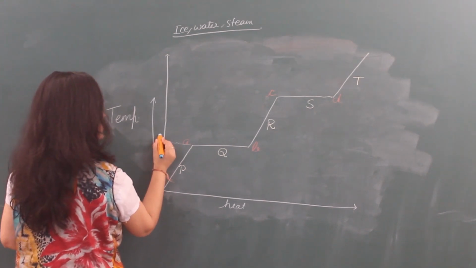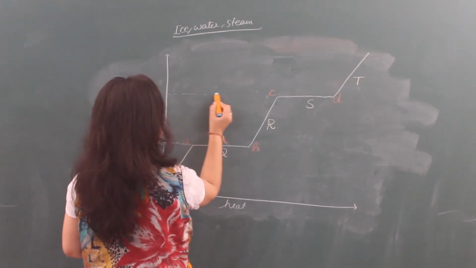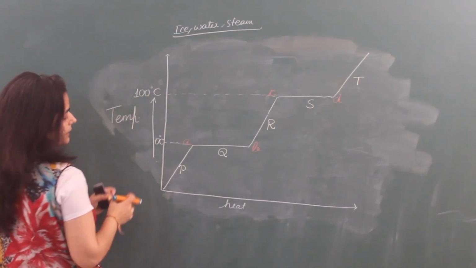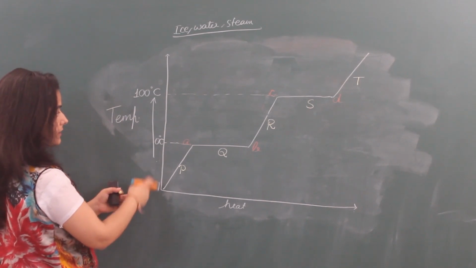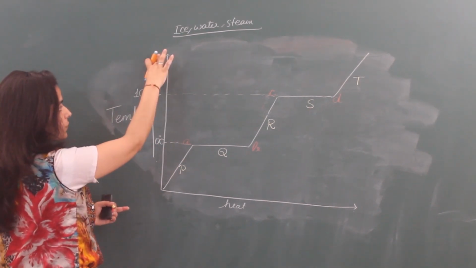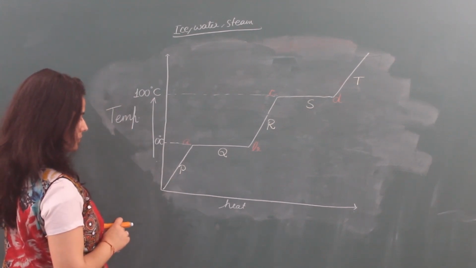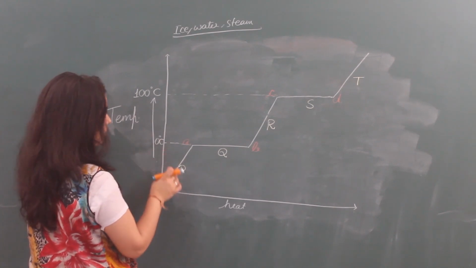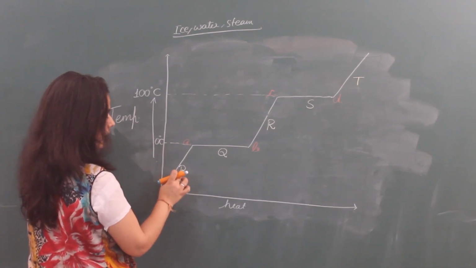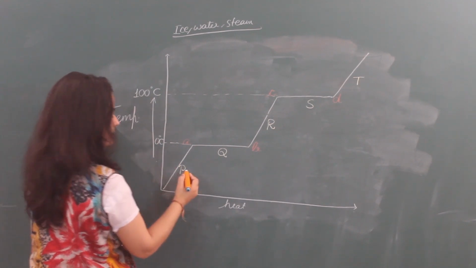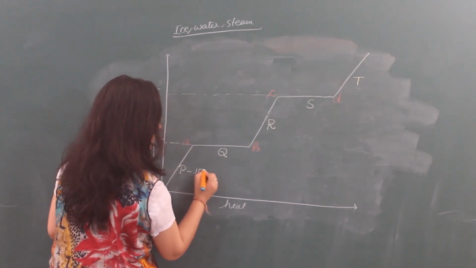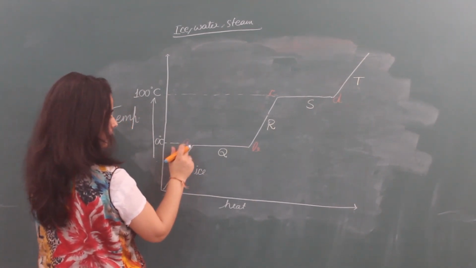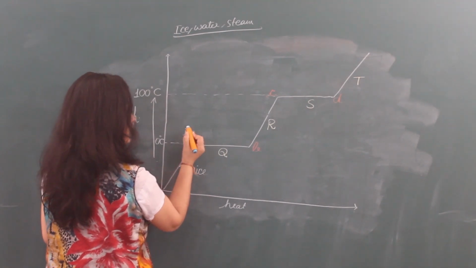This is 0 degrees Celsius. This is 100 degrees Celsius. Temperature below this is below 0 degrees Celsius. This is from 0 to 100, and this is more than 100 degrees Celsius. So, what will be the state of water at P? At P, that means below 0 degrees Celsius, it will be ice or solid. At point A is ice.